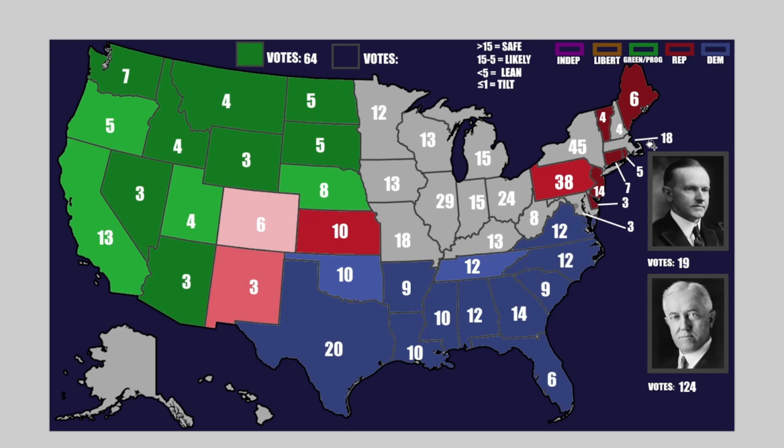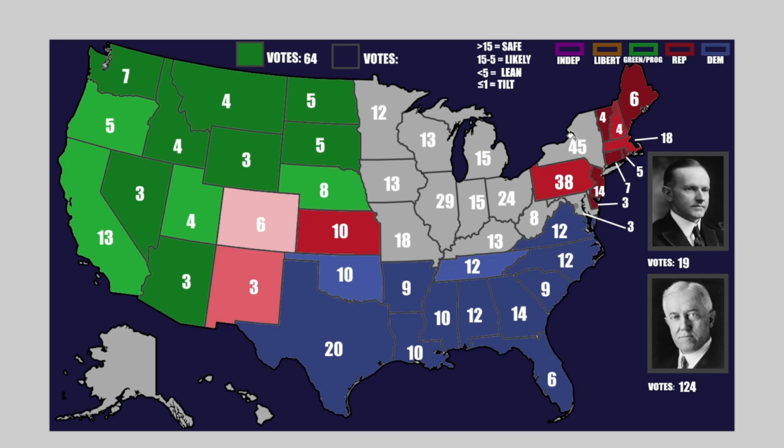Now, next up is Massachusetts. That is also likely. It is a 13-point victory for the Republicans. It's a very similar story to Pennsylvania. Its 18 electoral votes would have been very nice for the progressives, but it does not look like it's happening this election. New Hampshire is a very similar story with a 12-point lead.